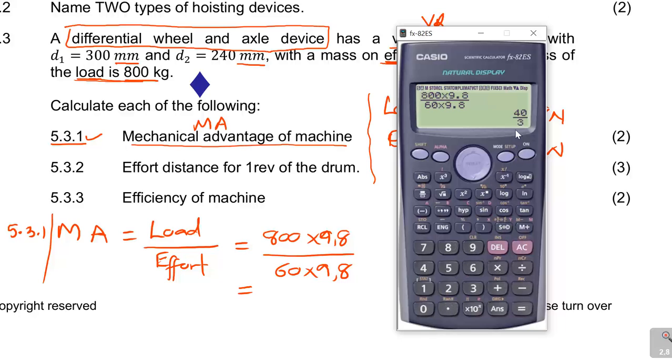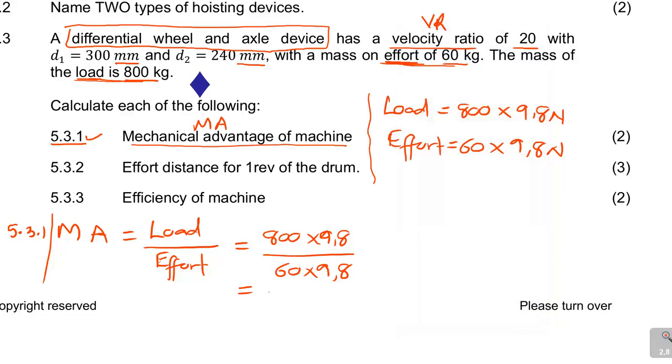You can see that is 40 over 3. So the mechanical advantage is 13,333. To 3 decimal places, it will be 13,333. Now there are no units on the mechanical advantage. Remember, the load is in newtons, the effort is in newtons, they cancel out, it's just a ratio in some form. So that is 5.3.1.